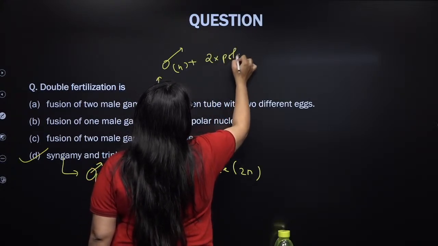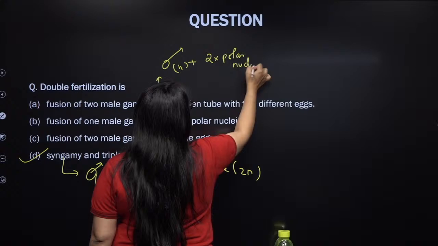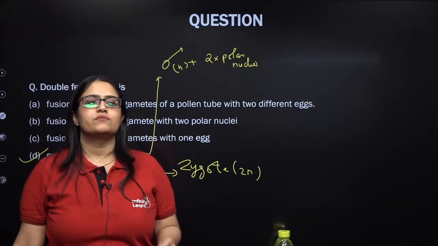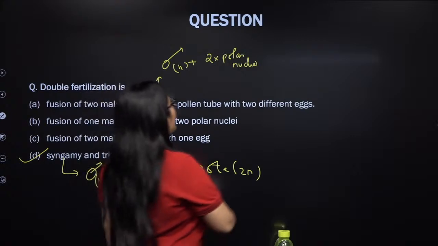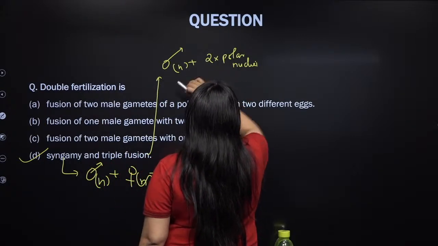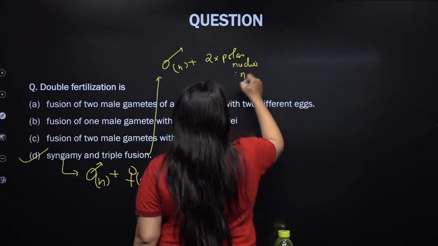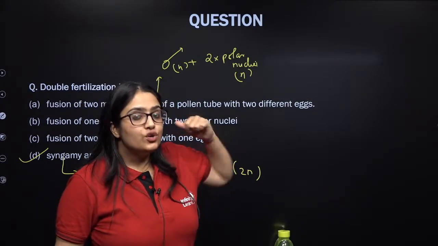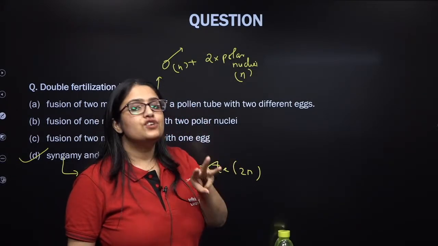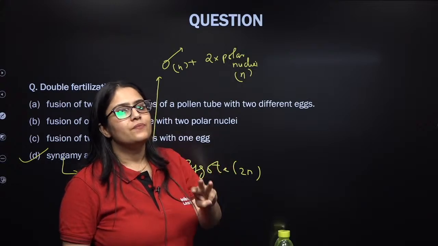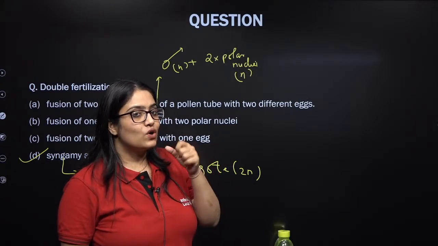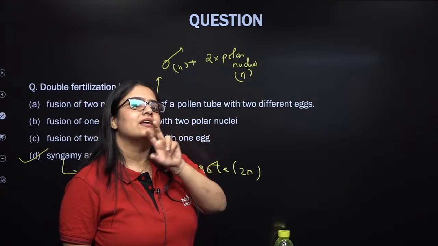Remember, just before fusion, the polar nuclei fuse to form the secondary nucleus, right? So whenever the male gamete fuses with two polar nuclei, each polar nucleus is going to be haploid. So there are two polar nuclei. So during triple fusion, there are three nuclei. Please notice, inside the central cell there are two nuclei.